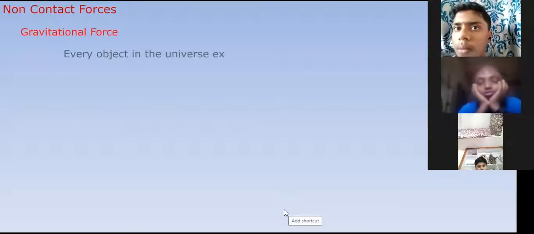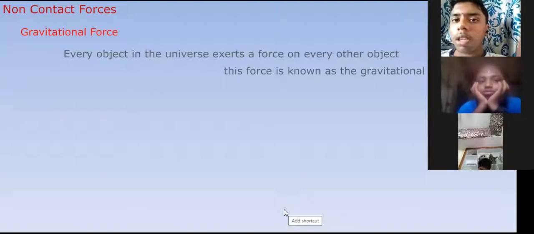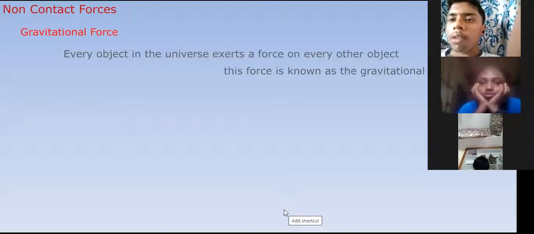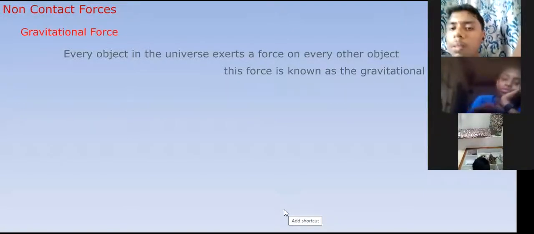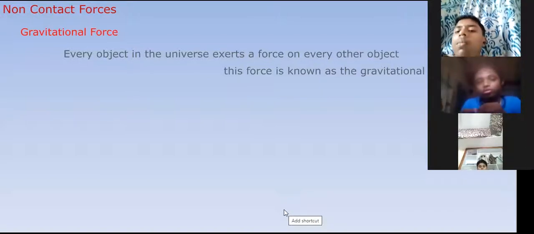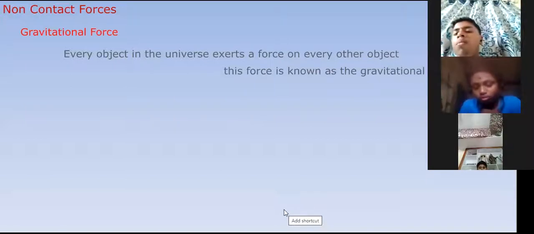Next one, non-contact force, one more, gravitational force. There is also no contact because, for example, when you throw one ball upwards, it will fall. It falls because of some force that is called gravitation. Every object in the universe exerts a force on every other object. This force is known as the gravitational force or gravity.